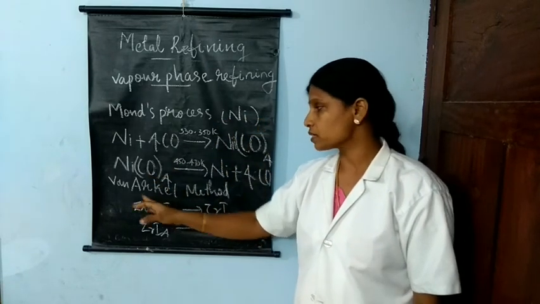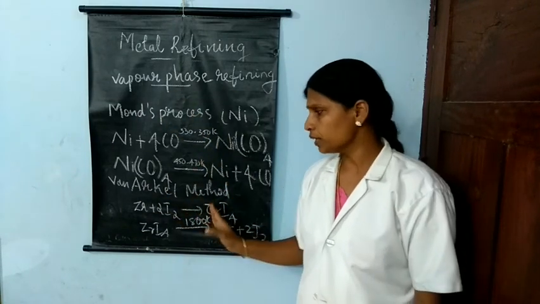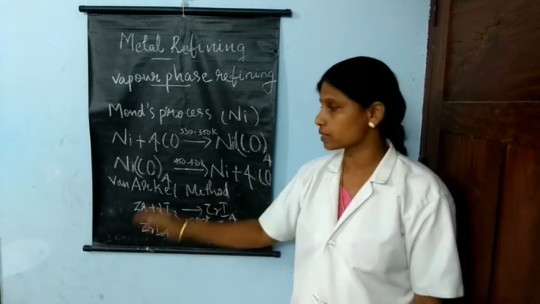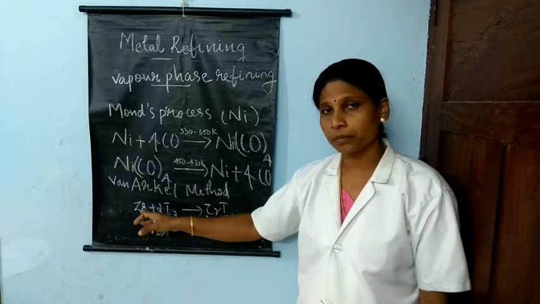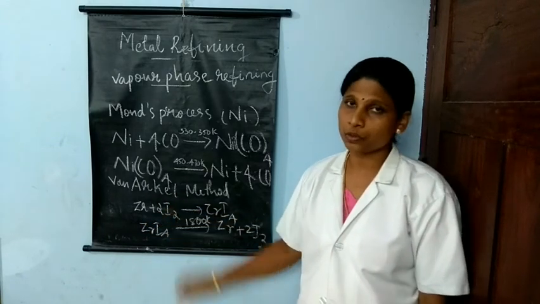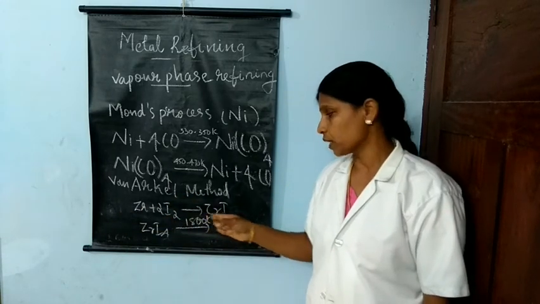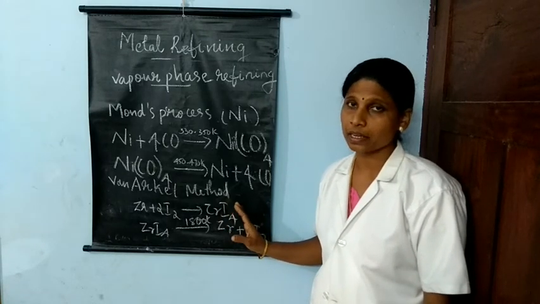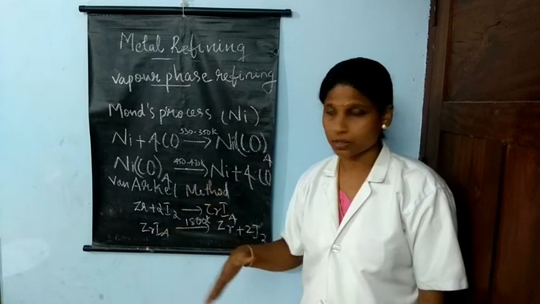Clear? Another method is the Van Arkel method, which is also an example of vapor phase refining. In this method, zirconium and titanium metals can be purified. When iodine vapors are passed over crude zirconium metal, it is converted to zirconium tetraiodide, a highly volatile compound that can be easily decomposed.